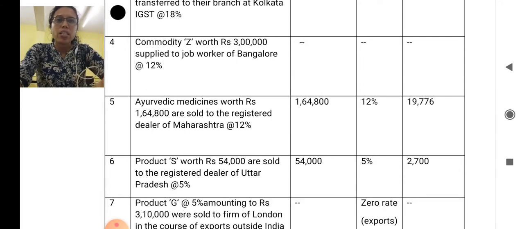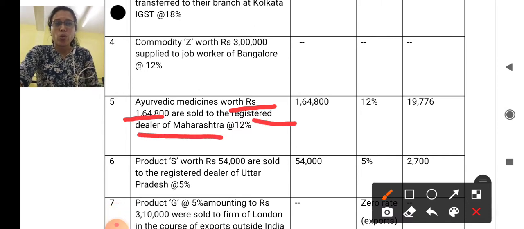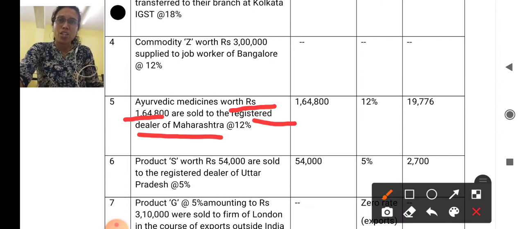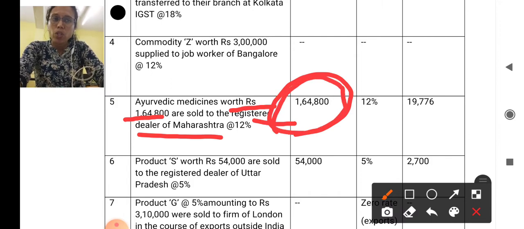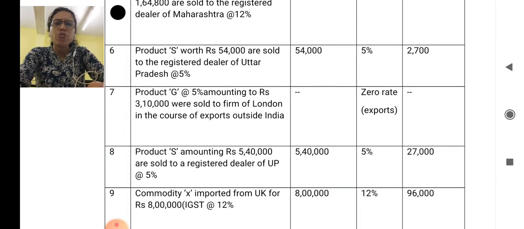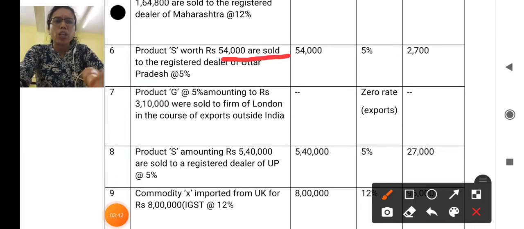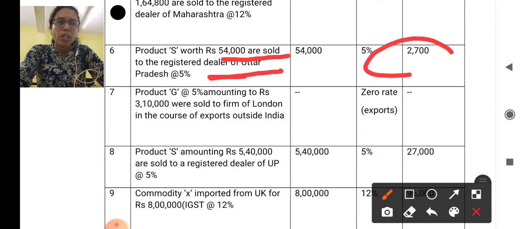The next one is that Ayurvedic medicines worth rupees 1,64,800 were sold to a registered dealer of Maharashtra. So here it is from Bhopal to Maharashtra, Madhya Pradesh to Maharashtra. So the rate of tax is also 12% as given in the problem. So it is taxable. So we have taken in IGST taxable turnover column, and also we computed the amount of IGST. Sixth one, product S worth rupees 54,000 were sold to the registered dealer of Uttar Pradesh. Similarly, it is also interstate supply. So we have taken into account.